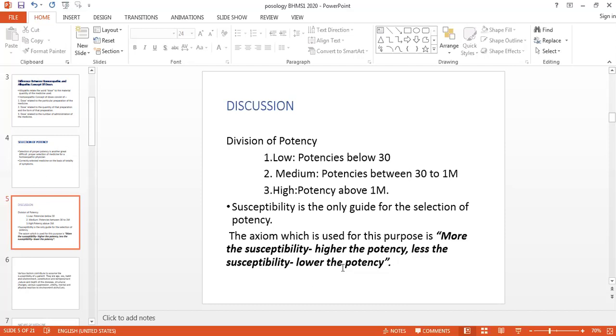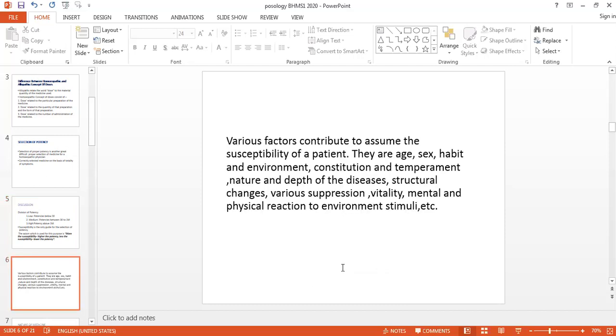To assess the susceptibility of the patient, the physician must be qualified. He must know anatomy, physiology, pathology, surgery, and medicine. He should have proper knowledge. The important thing is that he should be free from any prejudice. He should have an open mind. He should attend the patient properly. He should observe the patient properly. He should follow the fundamental principles of homeopathy properly, and according to that he has to give the second prescription also.